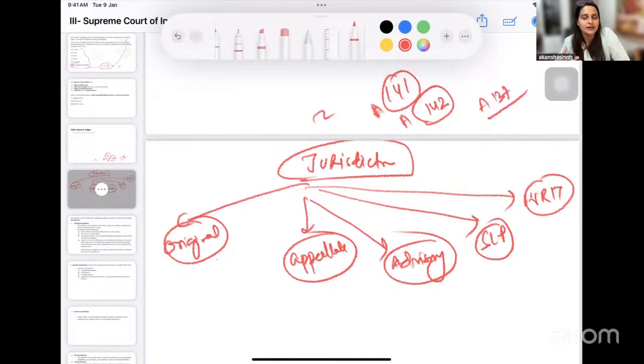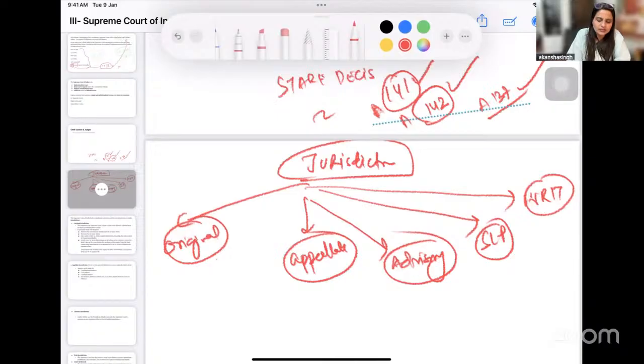If you start reading it, you will understand that, okay, that is why a curative petition lies to the court. That is why the court takes suo motu cognizance. Ye sab power kahan se aa rahi hain? These powers are coming from these provisions only, right? When we talk about curative petition, suo motu cognizance, stare decisis, all these are related to the concept of different provisions under the Indian Constitution, and all are important for your exam perspective. Koi bhi aapko pooch sakta hai stare decisis ka principle kaun se provision mein mentioned hai under the Indian Constitution.